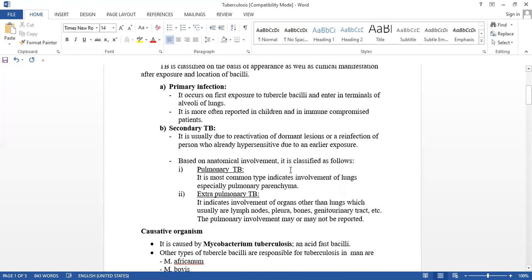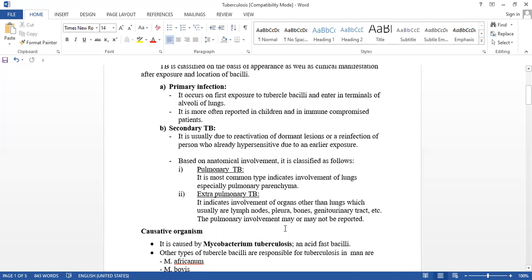Extrapulmonary TB indicates involvement of organs other than the lungs, which includes lymph nodes, intestine, bones, joints and the genitourinary tract.